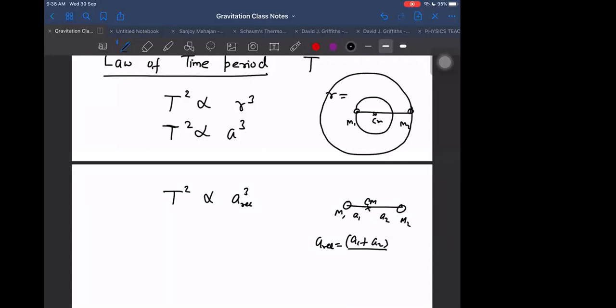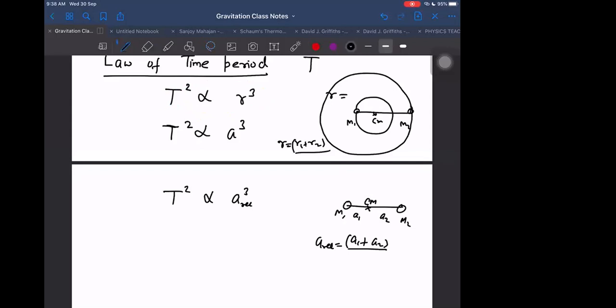If that happens, then again R will become here R1 plus R2. Okay, that will be R. So generally it is given this way only because we don't consider that much in depth. So we directly simply say T square is directly proportional to R cube. But what R means, we should know.